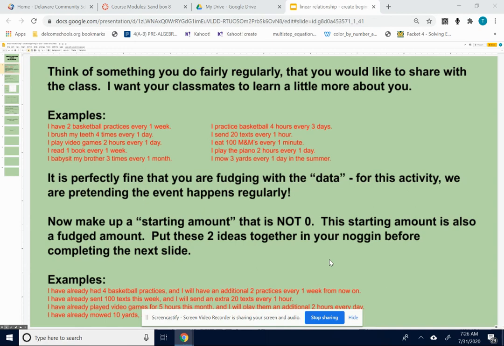So just try to have a starting amount that's not 0 and kind of tack it on. And we're fudging there too. This is just something that kind of makes sense for your particular relationship that you're going to share.